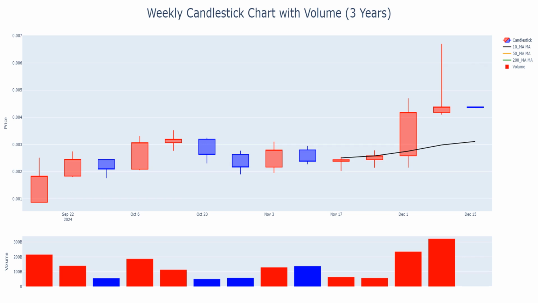suggest that 1MBABYDOGEUSDT remains poised for growth pending increased investor confidence and broader market participation. Investors should monitor volume surges, RSI direction, and MACD crossovers closely to identify actionable signals. The key question remains: will 1MBABYDOGEUSDT break above resistance or retrace toward support?